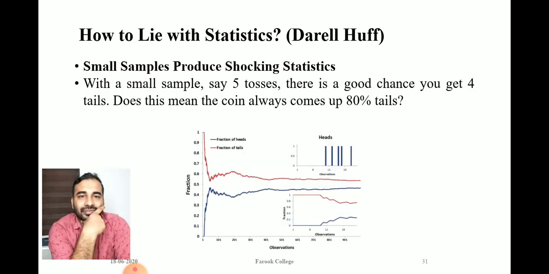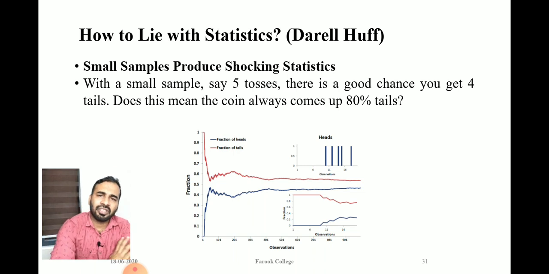Suppose I wanted to learn the average performance of your qualifying exams, that means the plus 2 exam.